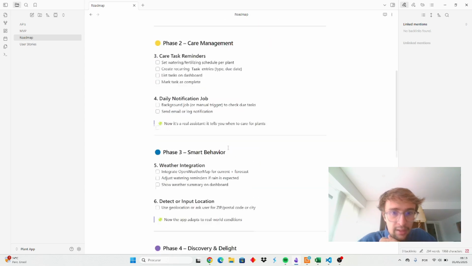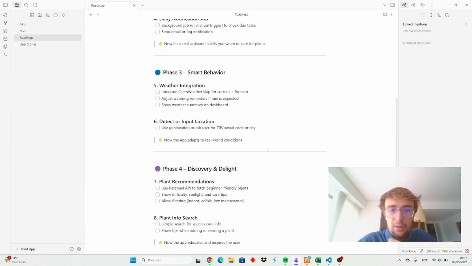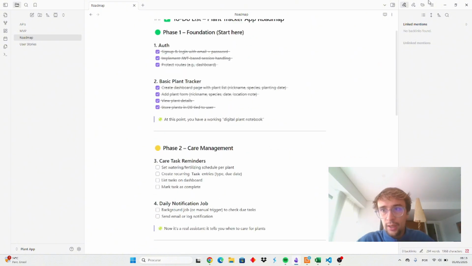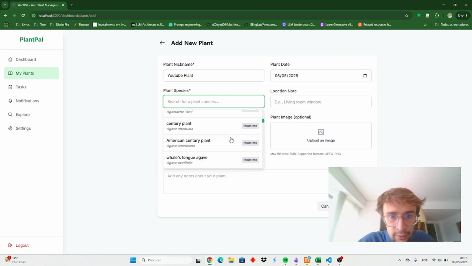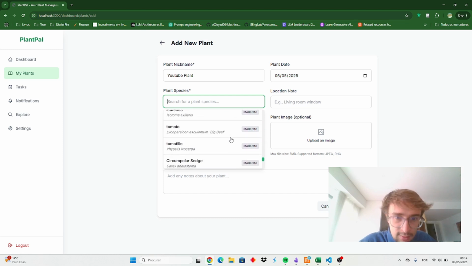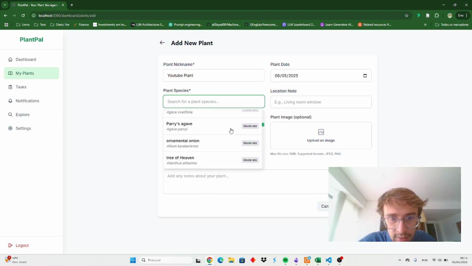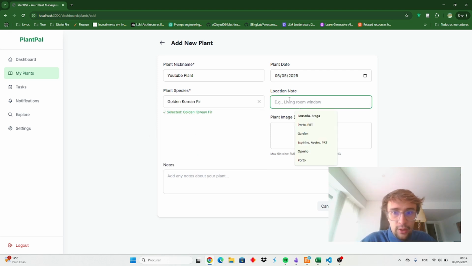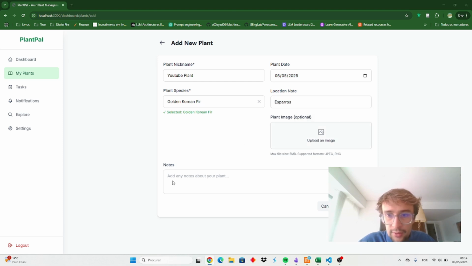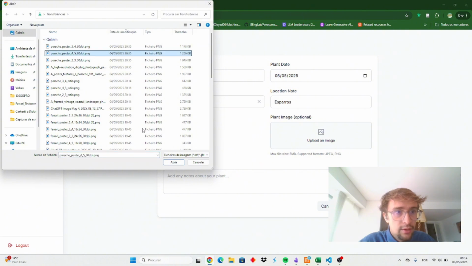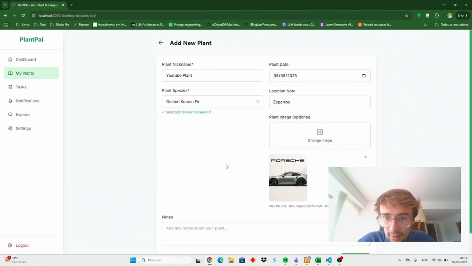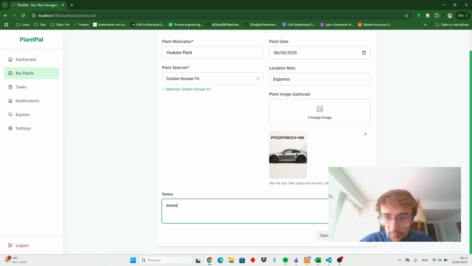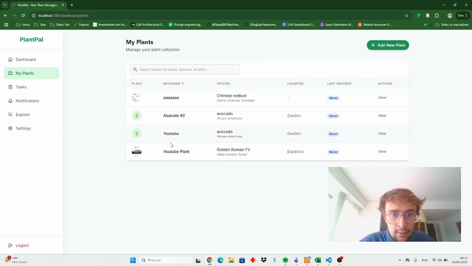I have to check my roadmap, but it's probably within one or two weeks that I'll need to look into the APIs in more detail. But as of now, you can see there's a list of potential plant species that you can choose from. Let's go with this one. Then you can also add a location. Let's go with this. You can also upload an image, so let's go with, for example, this one. You can also add notes, and then you add the plant, and you can see your YouTube plant with a Porsche logo is here. It was created.